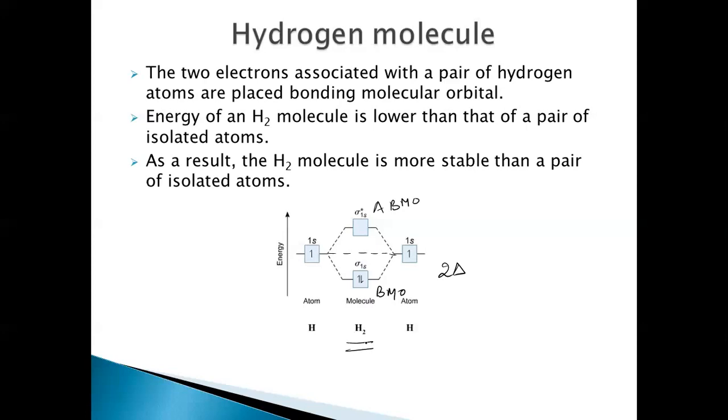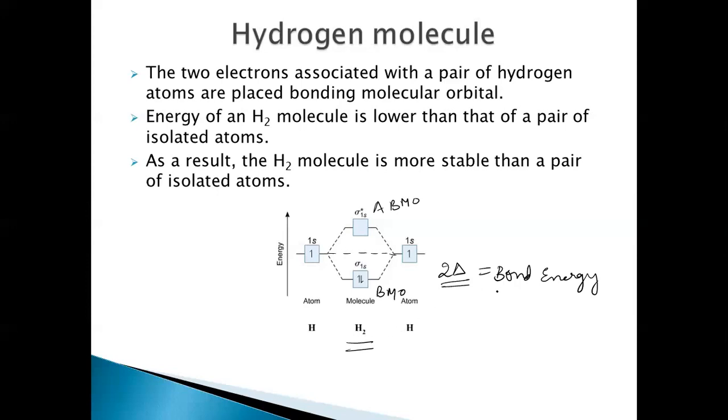That is why the H2 molecule is being formed. When the H2 molecule is formed, it stabilizes the molecule by an energy of 2 delta, which is nothing but the bond energy. That means this much energy is released when the hydrogen molecule is formed. So this is lower in energy when compared to both the hydrogen atoms. That is why hydrogen is formed. Anyway, a molecule, or anything, will be formed only when it is stabilized, right? When it lowers the energy by the formation of this molecule, it is formed.